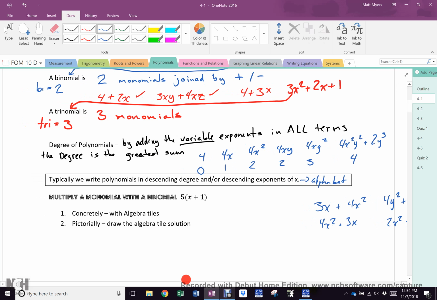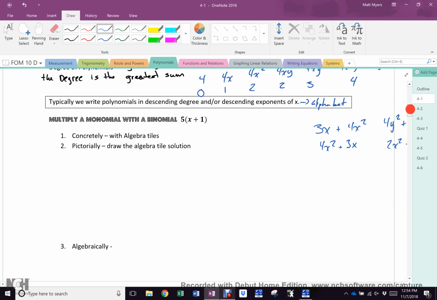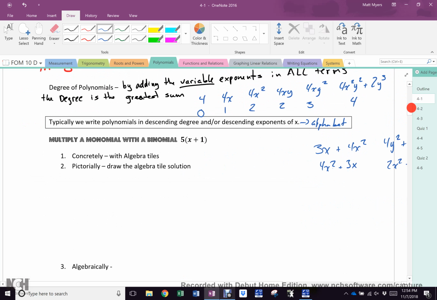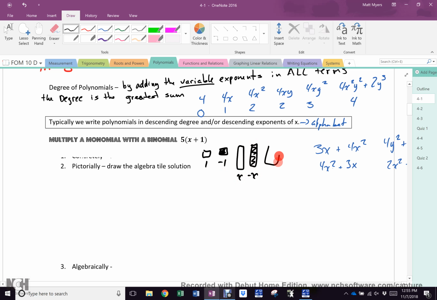Now, good. We've got about 10 minutes, and we're going to do one thing, and then you're going to be off the hook. We are not going to actually play with algebra tiles. But we are going to use them because they have a couple of uses. I'm going to remind you of what they are. That is 1, that is negative 1. That is x. That is negative x. That is x squared. That is negative x squared.